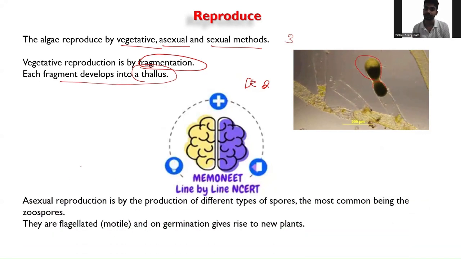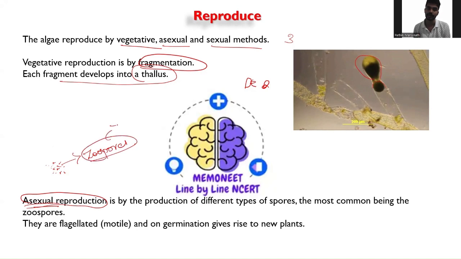Then we have the asexual mode of reproduction. In the asexual mode, the algae, during unfavorable conditions, or normally some of the algae prefer asexual reproduction, produce minute spores, and these spores are called zoospores.